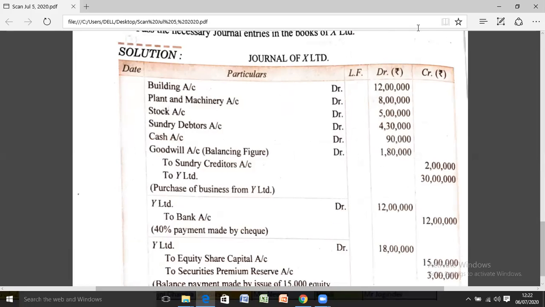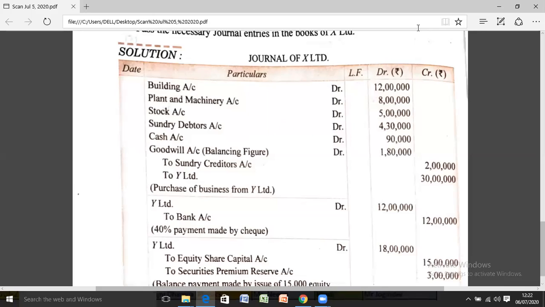See, these are given in the statement. All these are to be debited, and sundry creditors are to be credited as these are the liabilities for the business. That is 2 lakh. Y Limited is to be credited as the purchase consideration is due to the vendor, that is rupees 30 lakh.